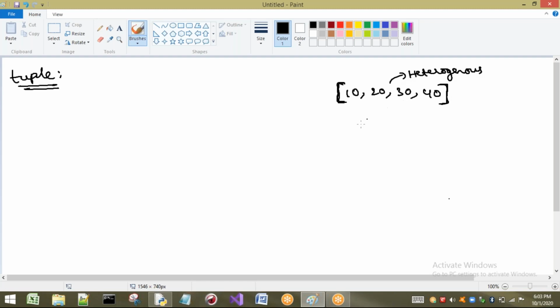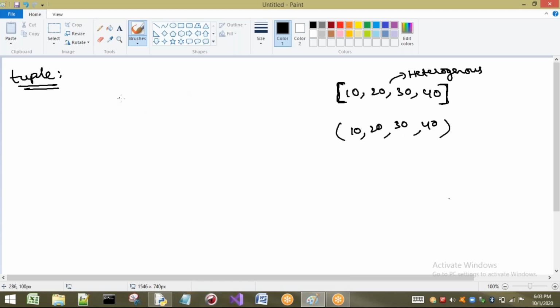Now we are going to consider a tuple. A tuple is also a group of elements that are enclosed inside parentheses and separated with commas. So this is called a tuple. Now let us see in detail about a tuple.